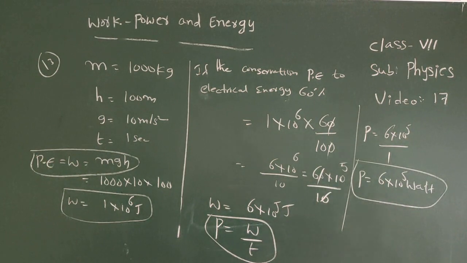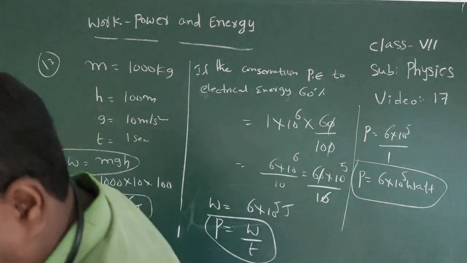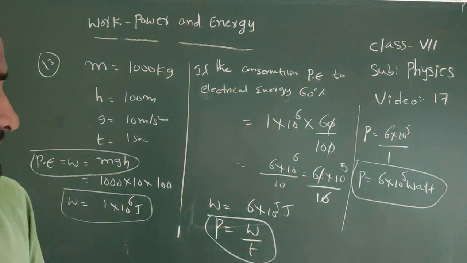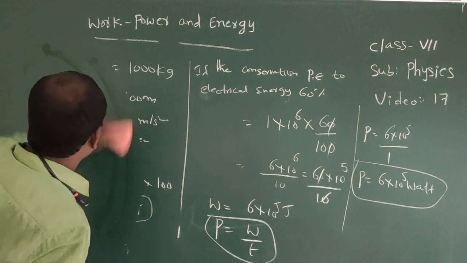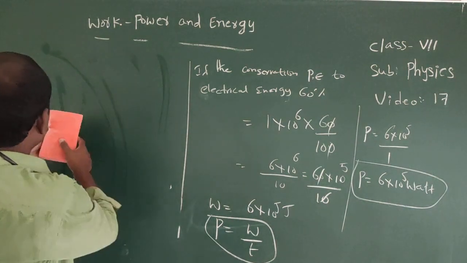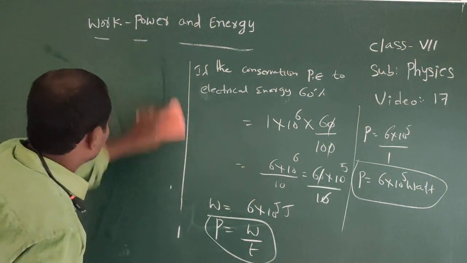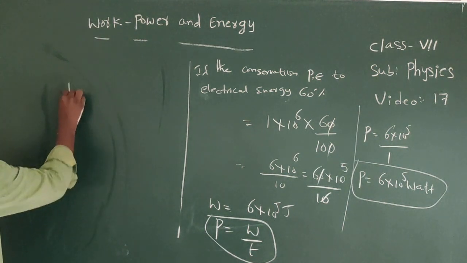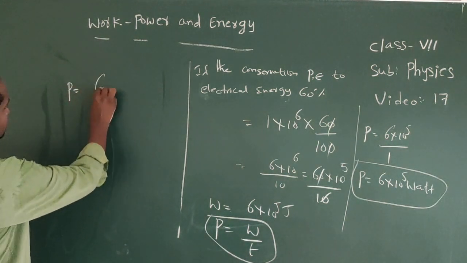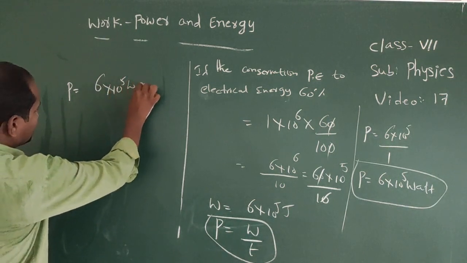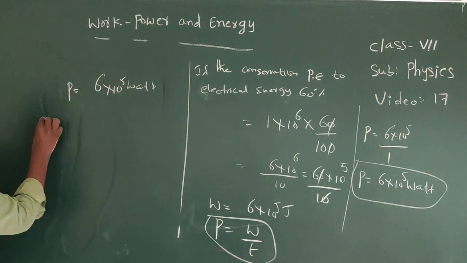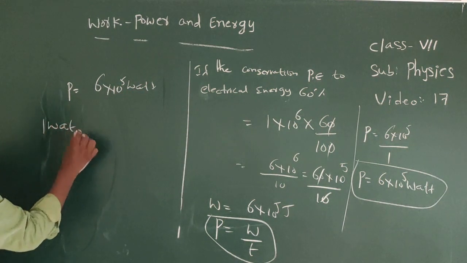At the same time, this will convert into horsepower. So power we got equals 6 into 10 power 5 watt.